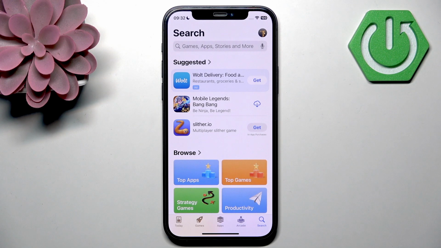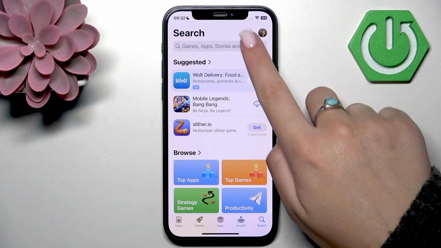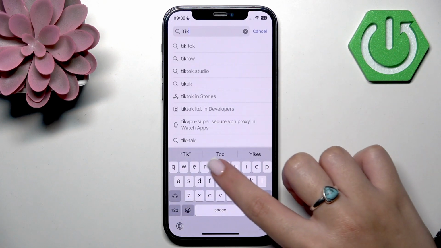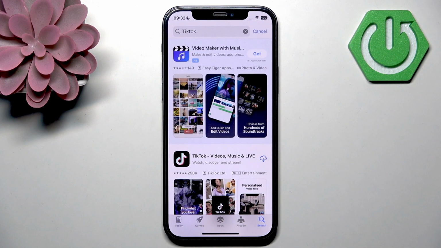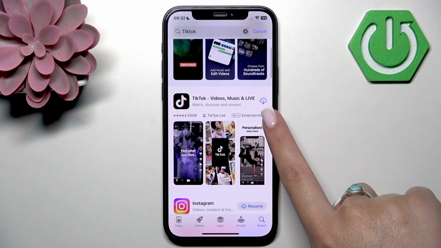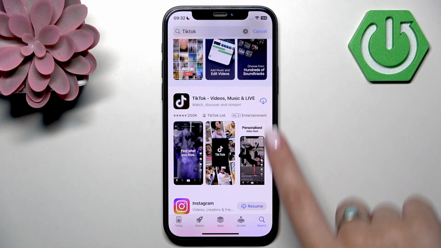So to do that, you need to open App Store on your device, go to search section that is located at the bottom side of the screen, and then at the top of the screen you see here searching bar, and here you want to type TikTok and press search button. Find here TikTok and press downloading button.